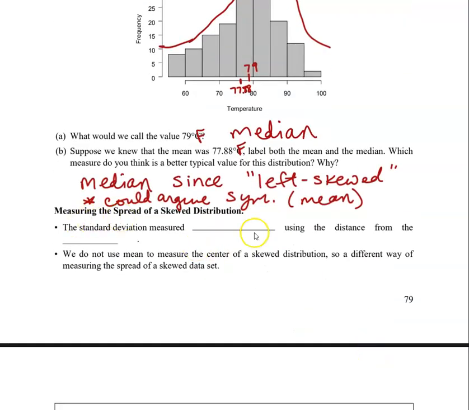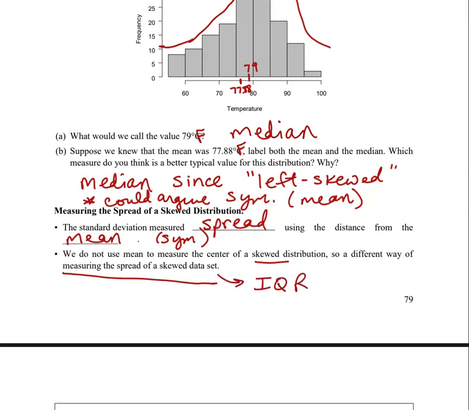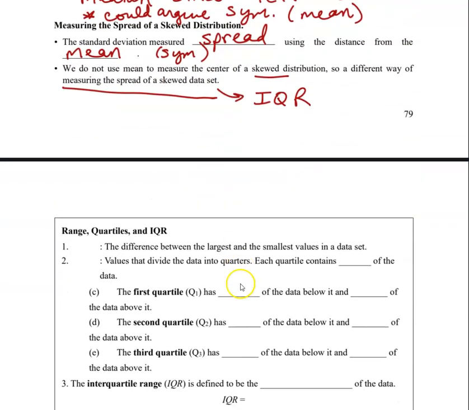Now, what about spread when we have a skewed distribution? So we used the standard deviation previously to measure the spread. The standard deviation measured spread using the distance away from the mean when we had a symmetric distribution. However, since we're not using the mean, we can't use the standard deviation. Those two things go together. So instead, when we're talking about a skewed distribution, we're going to use something called the IQR. And so let's talk a little more about what we mean by the IQR.